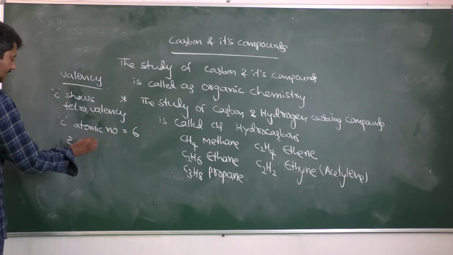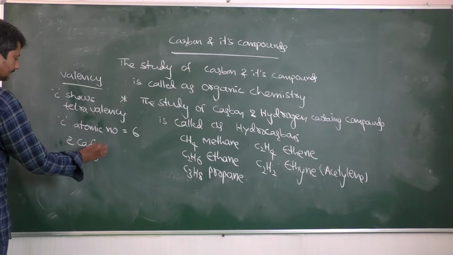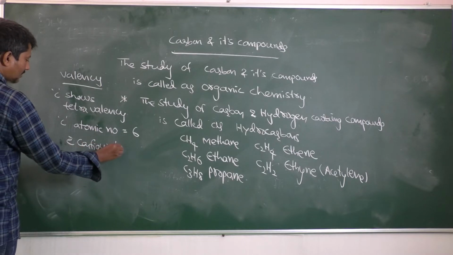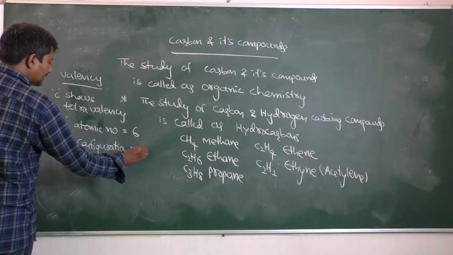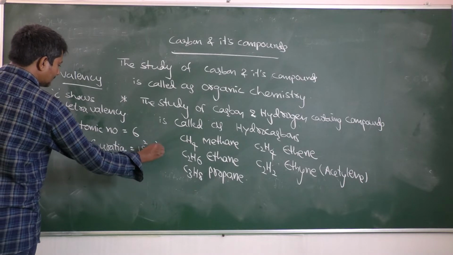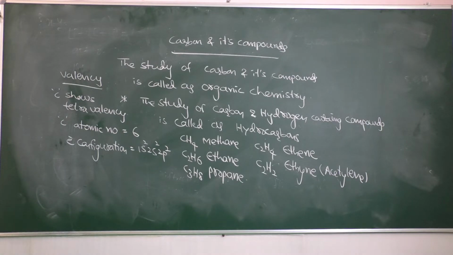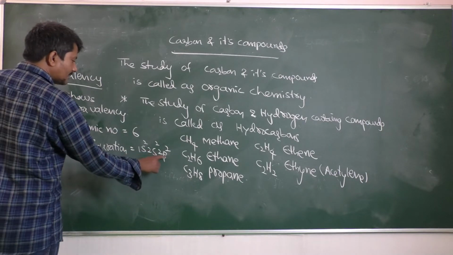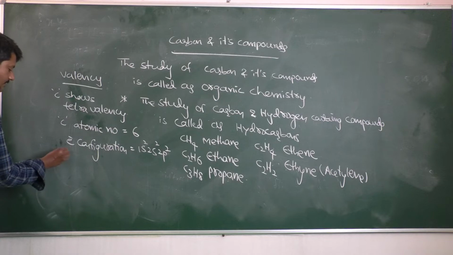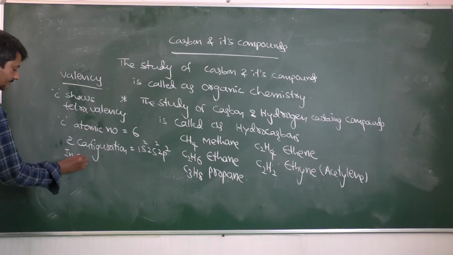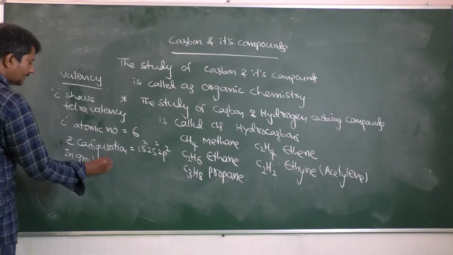Electron configuration is 1s2, 2s2, 2p2. This is the ground state.